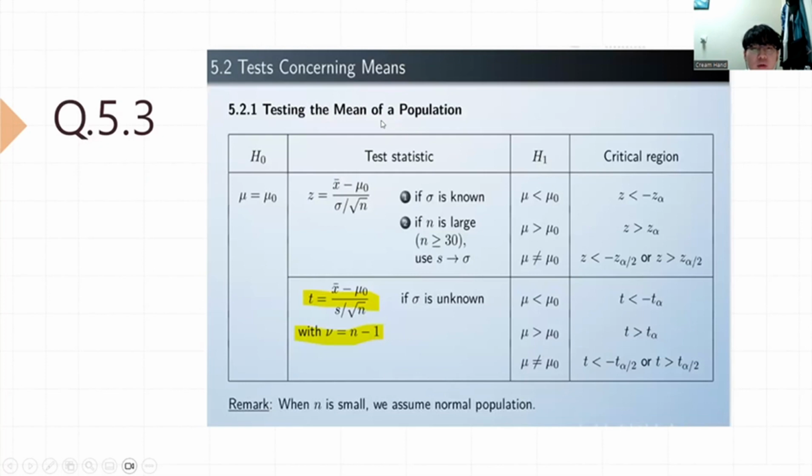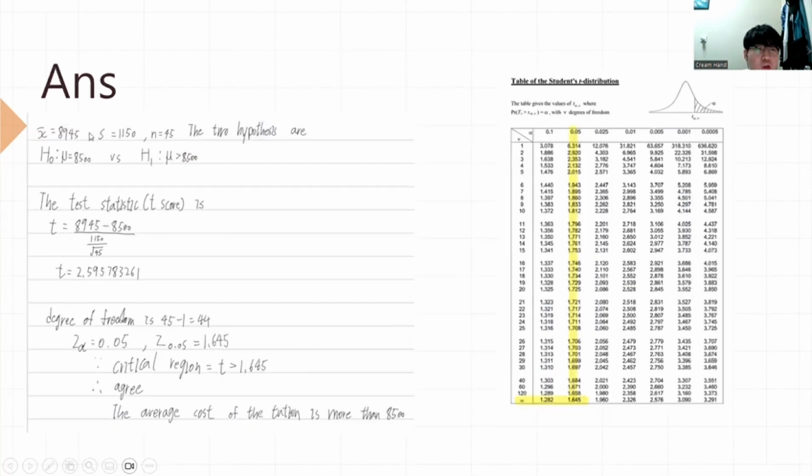Before we find out the answer, we should decide which test statistic we use. We use the t-test to calculate the answer. The one I highlight in yellow is the t-test formula, and the one below is to find out the degrees of freedom. First, the null hypothesis is that the average cost of tuition is 8,500, and the alternative hypothesis is that the average cost of tuition is greater than 8,500.